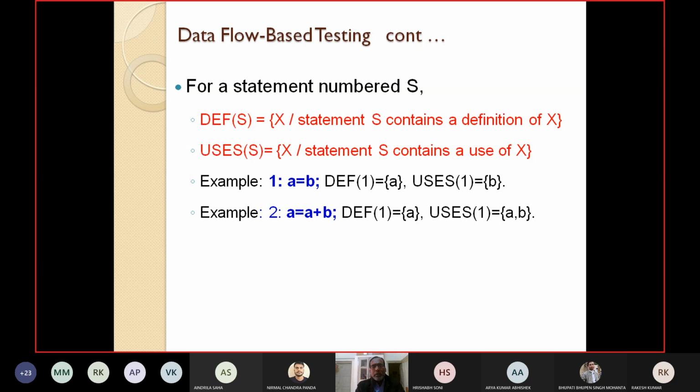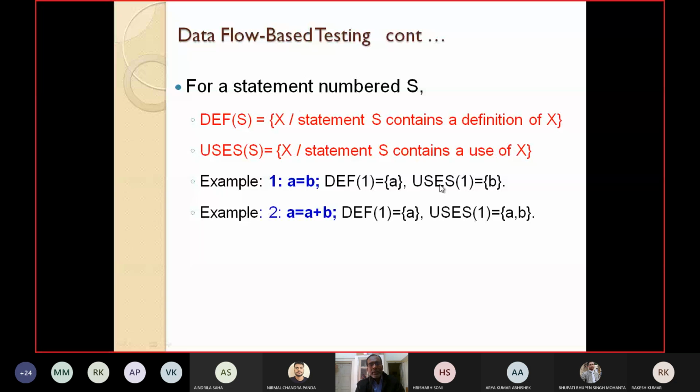It is the set of variables such that statement S contains a definition of X. It contains only the definition of the variable X. Similarly, uses S is another set. This is the set of variables X where the statement S contains a use of X, where X is used.